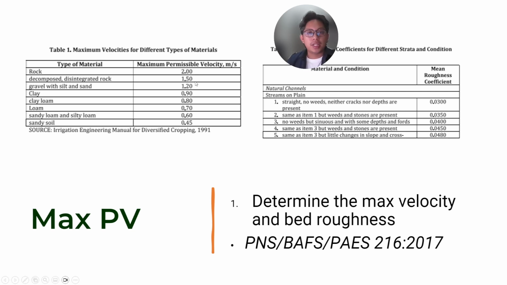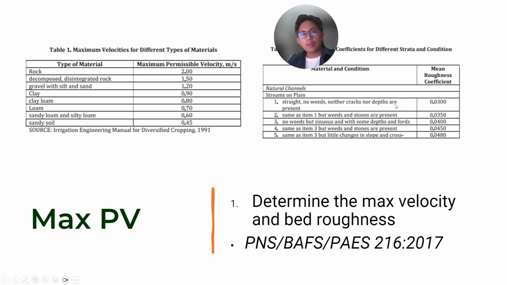There's a graph for this, the Hjulström diagram, which tells you the relationship between particle size and velocity. But you have to get to land and water conservation to get that. For now, the table is given. Use it. So that's on your velocity.